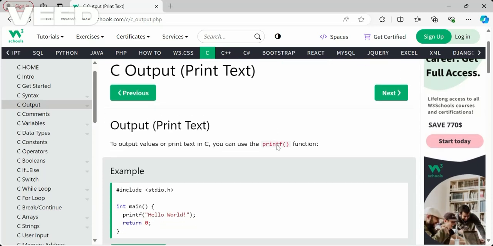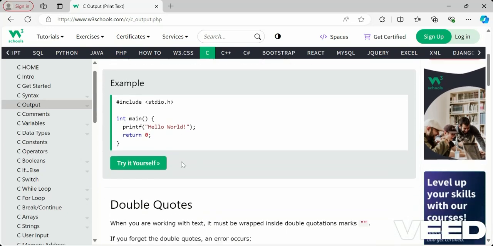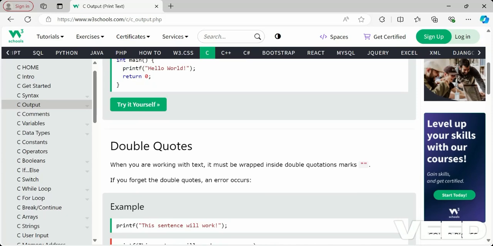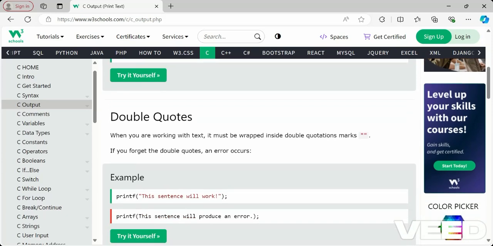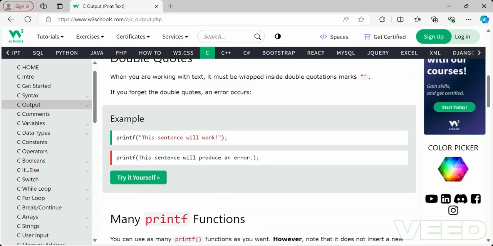Output with the printf statement. With the printf statement we are displaying the output, printing the text which is mentioned in the printf statement. That is how the program will look. If you see this program, we are using double quotes. Hello world is mentioned in double quotes. When we are working with text, the text wrapped in double quotes gets printed in your output. If you miss the double quotes, you will have an error.